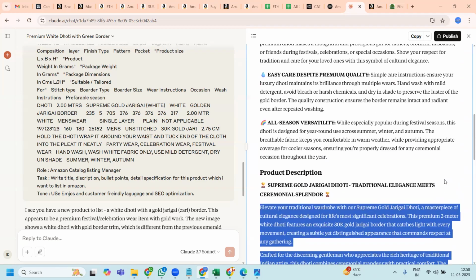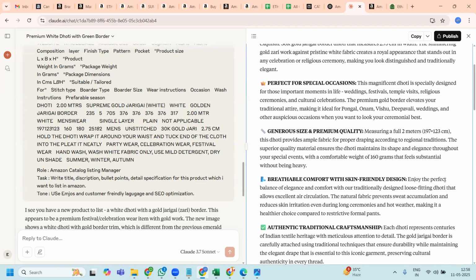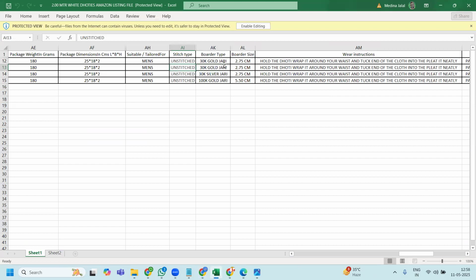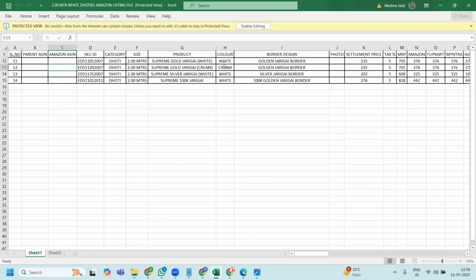And when it comes to writing bullet points, again I will use Claude, but I will try to verify the details or add some information which might not be relevant to my product. Like if you see, experience luxury with 100K gold zari. This is not relevant because in my Excel sheet I have four variations. So not all the variations have 100K gold zari. Some have a thin line and only one has a very thick border, which is 100K. So that is specific to that particular variation.